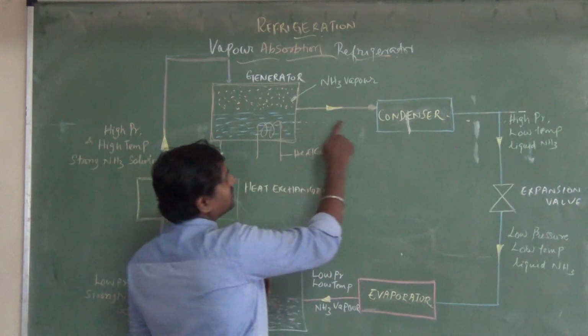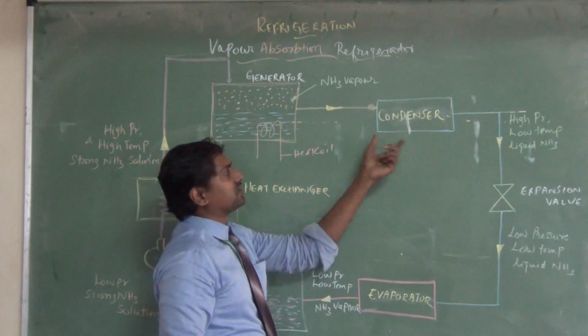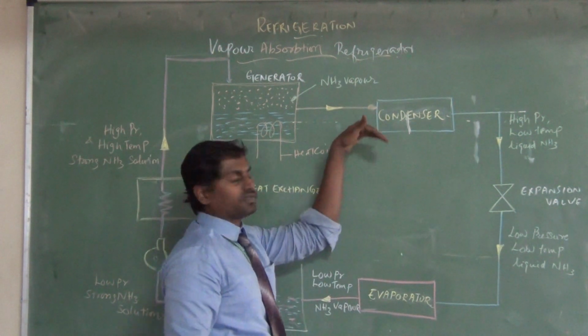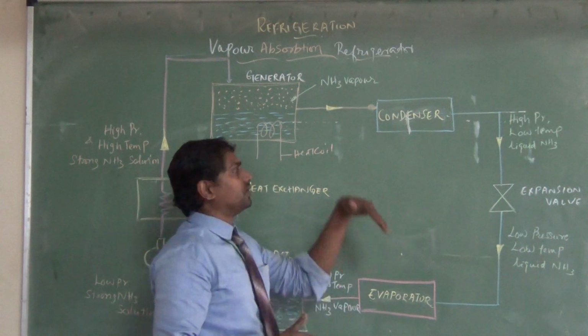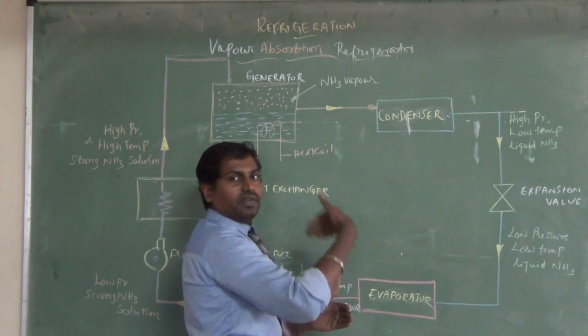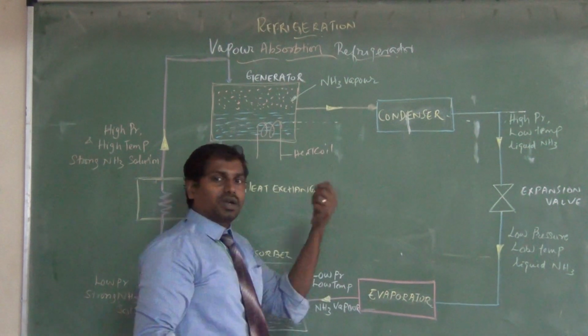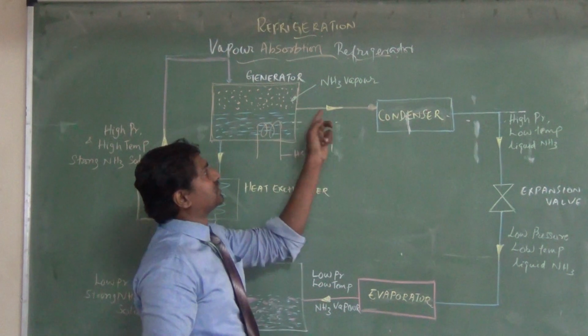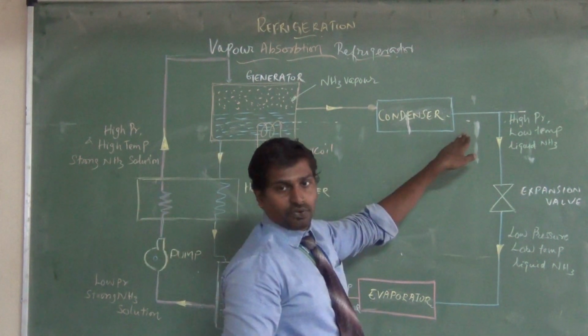Now the vapor comes to the condenser. When passing through the condenser, it rejects the heat to the atmosphere, or to cooling water. The cooling water is circulated over the condenser, the water takes the heat from the NH3 vapor, and the NH3 vapor becomes liquid here.